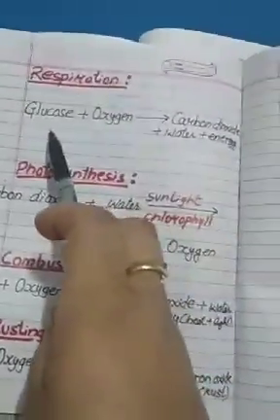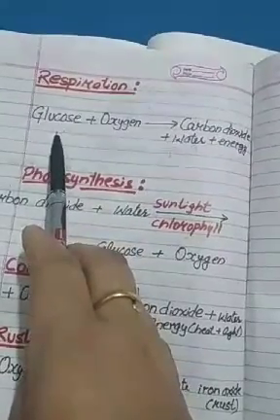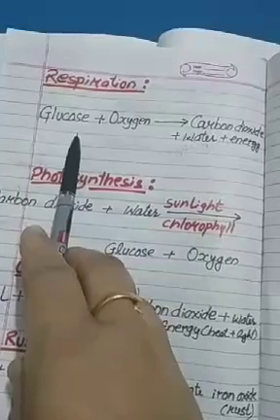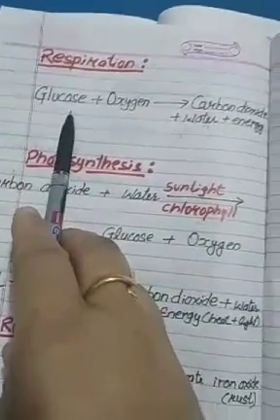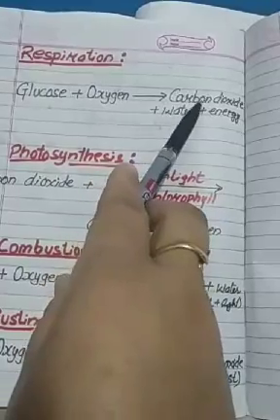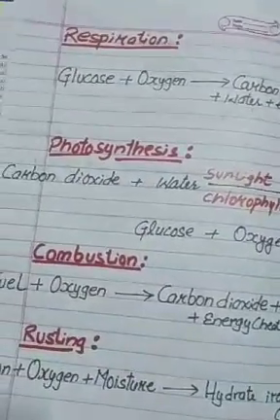Here is the reaction of respiration. Glucose, which is the food present in plants and animals, reacts with oxygen that is breathed in. The waste products are carbon dioxide, water vapors, and energy. Energy is released that is utilized by the plant body and animal body to perform various activities.